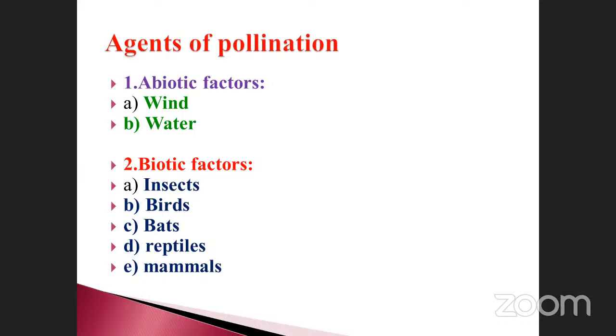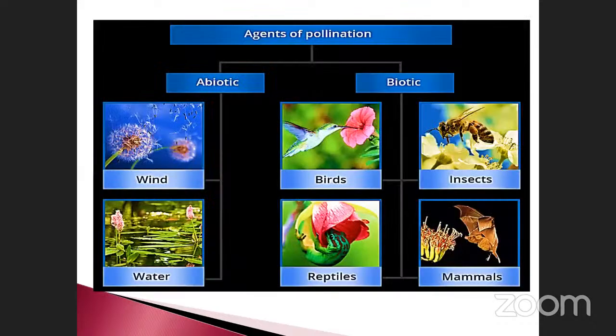What is the next one? See the agents. Abiotic factors are wind and also water. And birds, you know all about. And also insects. This one is called reptiles, and this one is called mammals.